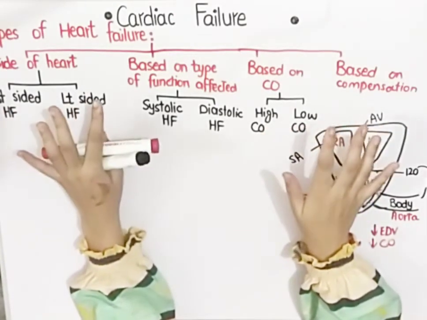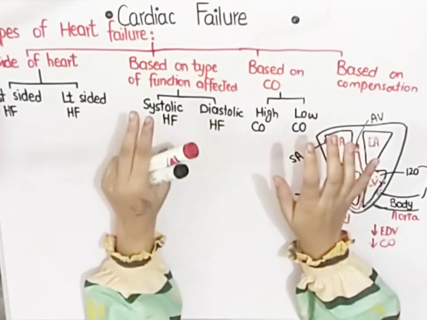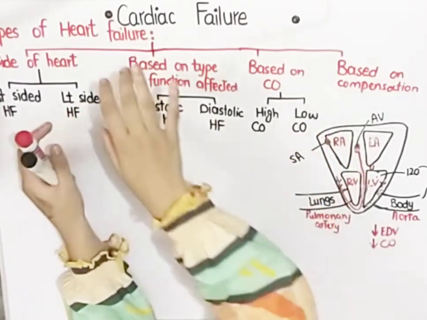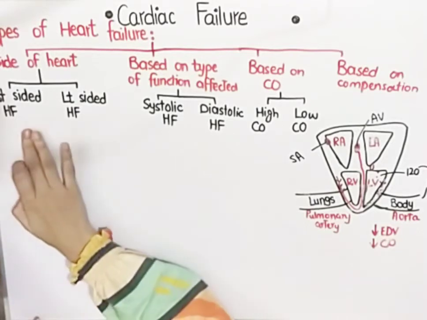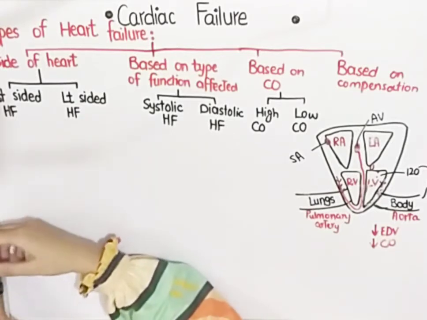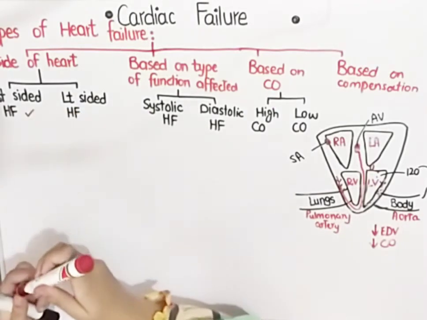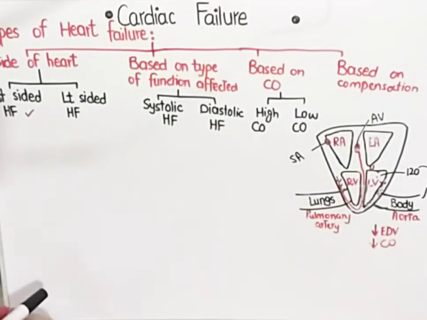Out of all these types, the first two, the site of the heart and the function affected, are the most important ones. So for now we will study the first type, which is on the basis of the site of heart involved, the right-sided heart failure and left-sided heart failure. Firstly, we are going to study right-sided heart failure. Right-sided heart failure simply means that the right side of the heart has failed to pump the blood.